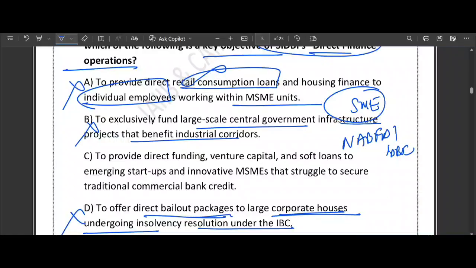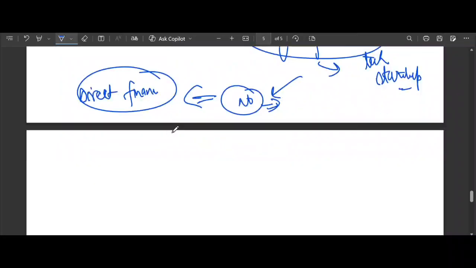SIDBI realized that if it only gave money to other banks, the most innovative and risky startups would never get funded. In the direct finance role, SIDBI acts like a venture capitalist.